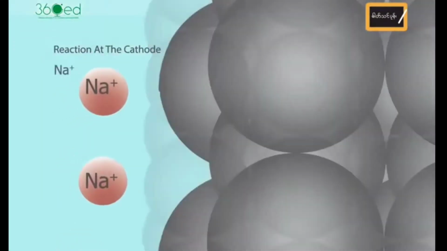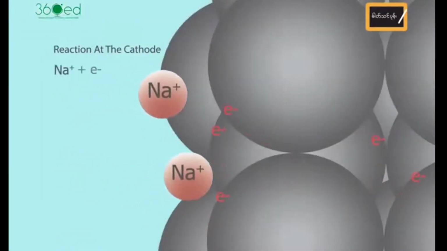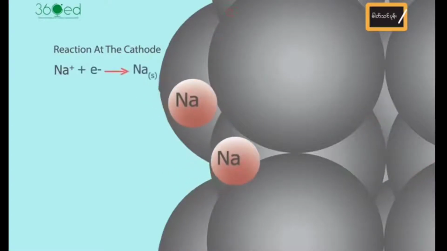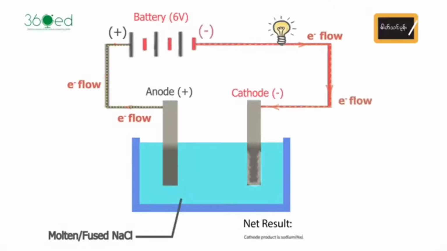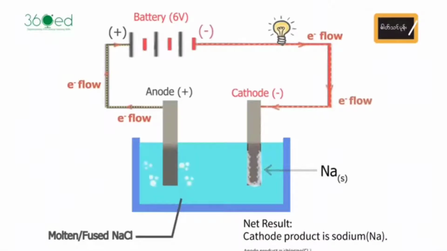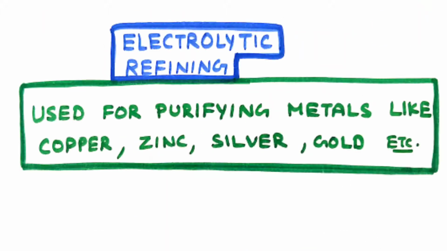At the cathode, the Na positive ions will get attracted. They will gain an electron and form the Na atoms. Thus, we will get sodium deposits at the cathode, and at the anode, chlorine gas will be liberated. So now let us study electrolytic refining.